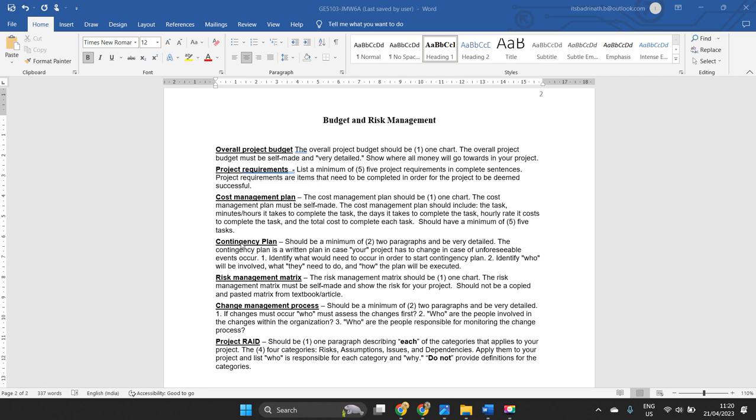Total maximum word limit is 1,000 words, not more than that. Okay, so make sure you write a maximum of 1,000 words.